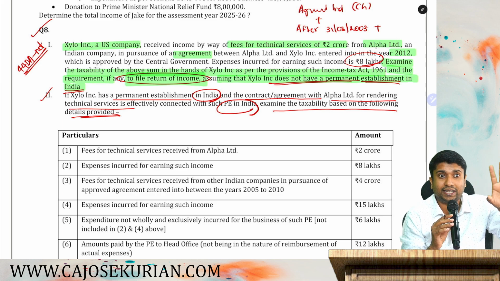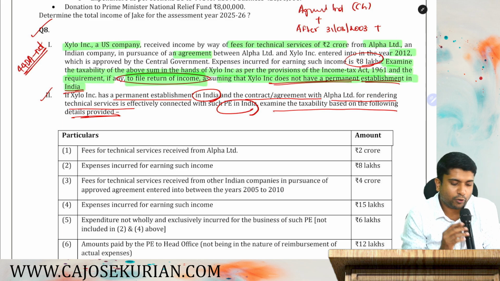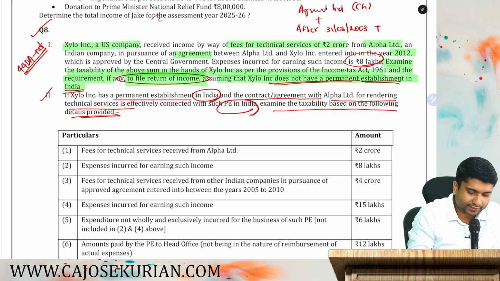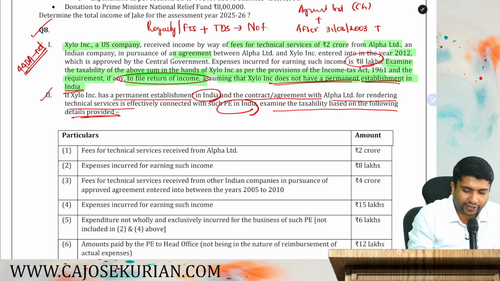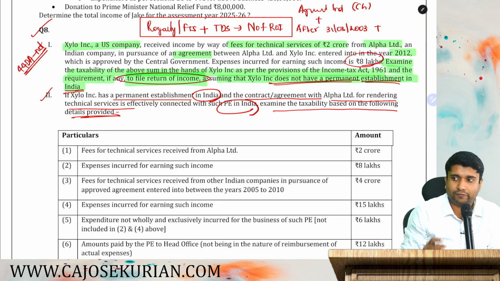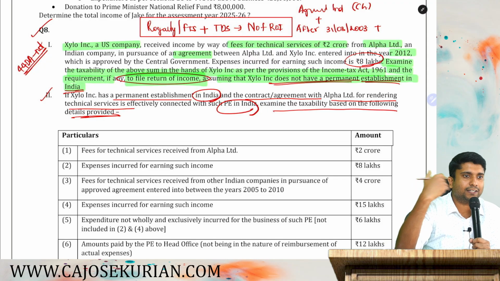Under 115A, there is a relaxation. If you only have this royalty and FTS, plus TDS has been correctly deducted, then those persons are not required to file return in India. This we will study under section 115A. We haven't covered 115A in full. Are you with me? So when we discuss 115A, I will give you a further explanation on this point.